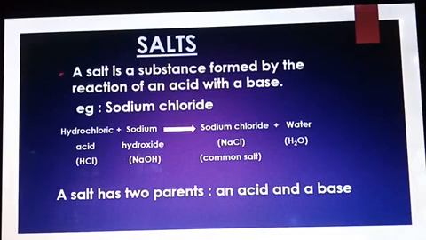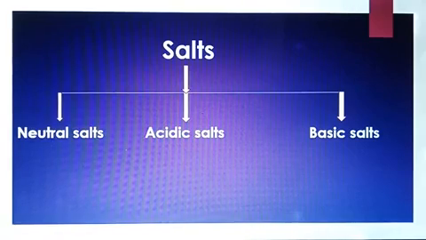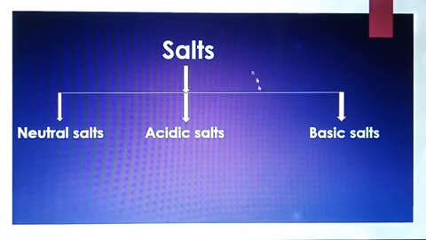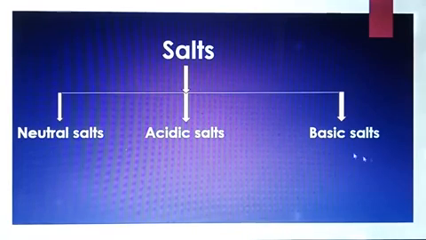For example, the name of the salt called sodium chloride comes from the sodium hydroxide base and hydrochloric acid. Clear? Salts can be of three types: neutral salts, acidic salts and basic salts.